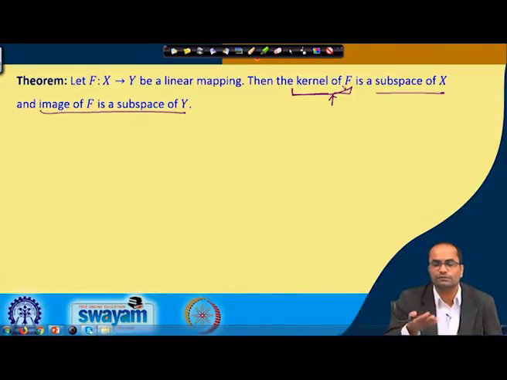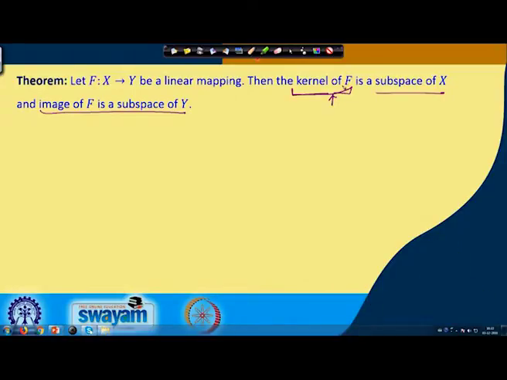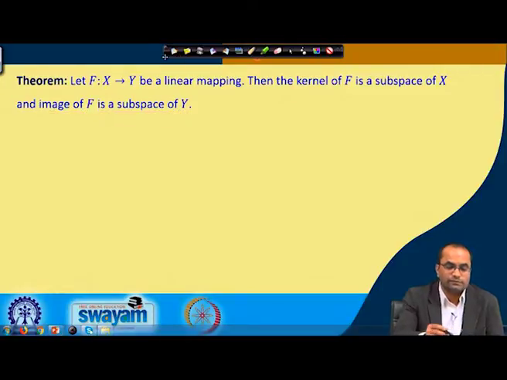So, we have to see basically those closure properties of the subspace. If you take any two elements and they map to 0, then their sum will also map to 0. So, this addition will also belong to the same kernel, and similarly for the image we can consider exactly the same argument.